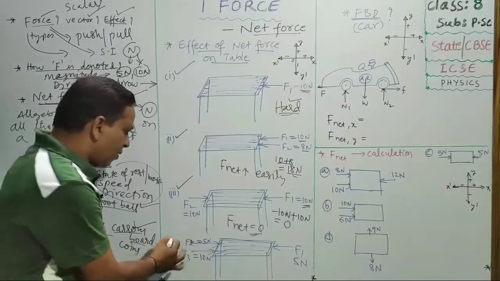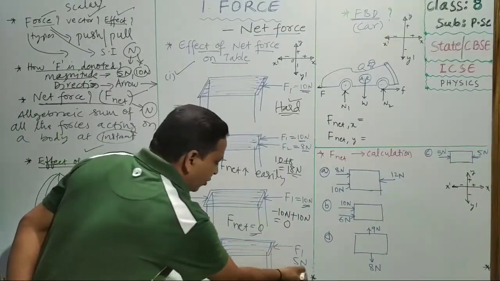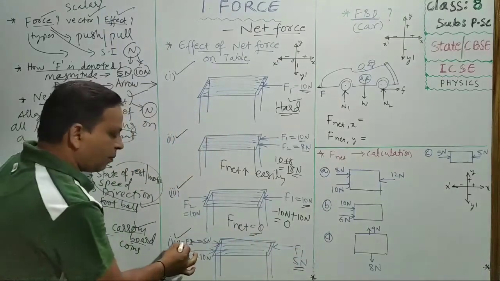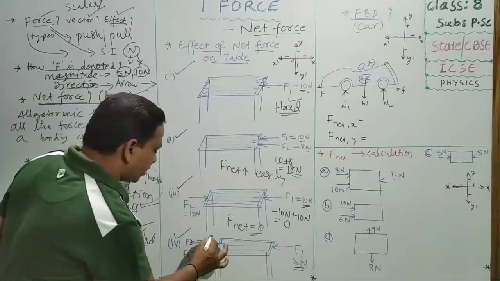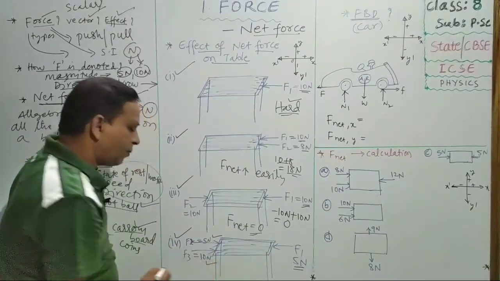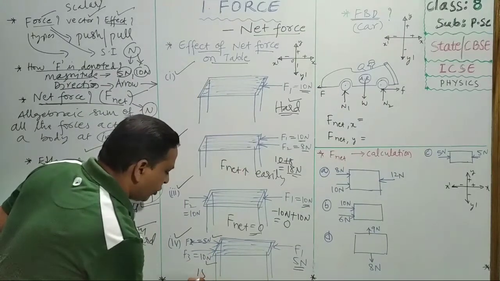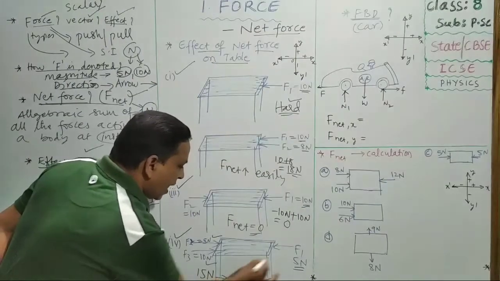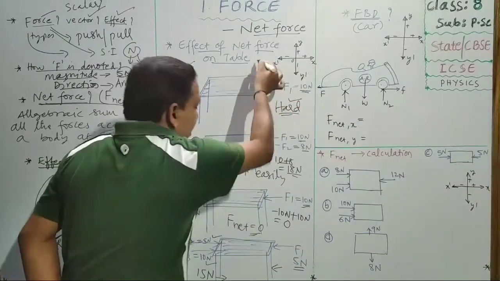Remember, here in the fourth case, children, one friend is applying F1, 5 newtons, on this side, and you are applying 10 newtons. So this side it is 10 plus 5, 15 newtons. On this other side, 5 newtons is being applied, which is the minus side.